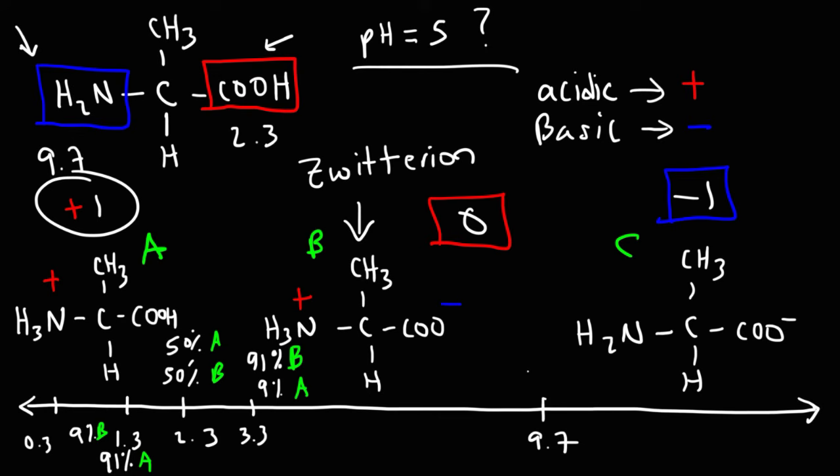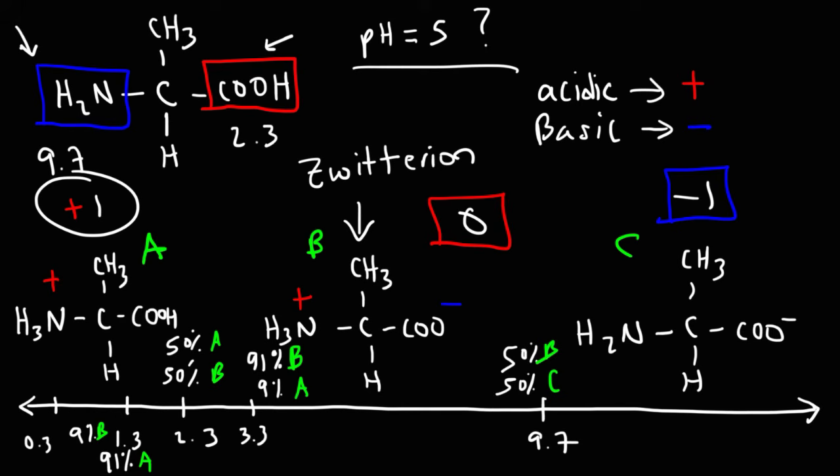At 9.7, we're going to have 50% of structure B and 50% of structure C. Beyond 9.7, structure C will be the dominant form of the amino acid. So that's how you can determine the dominant structure of the amino acid based on the pH.